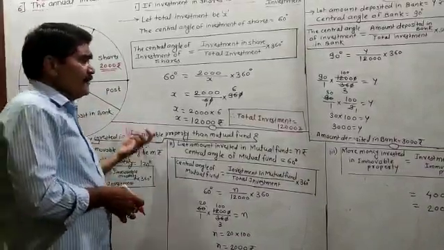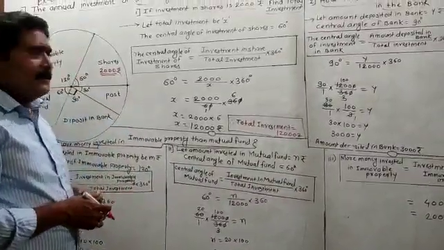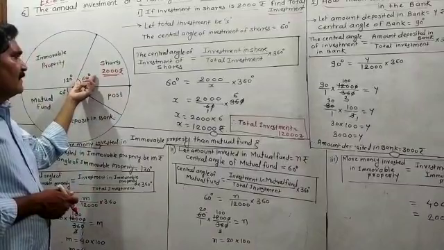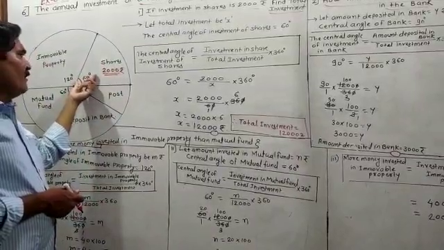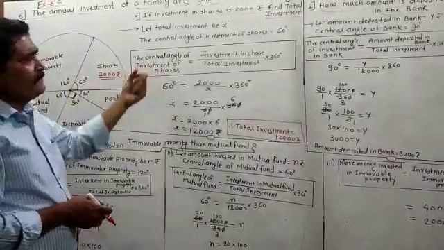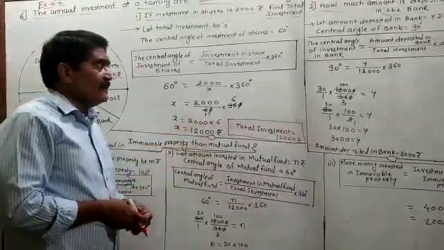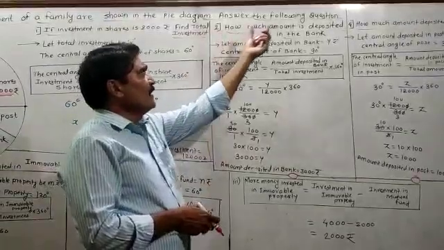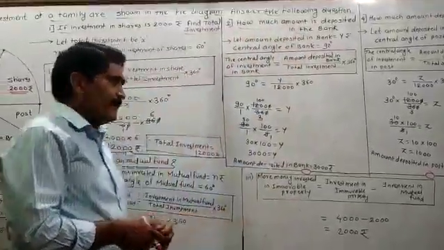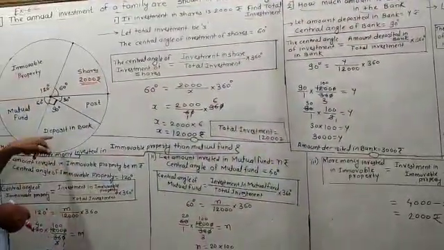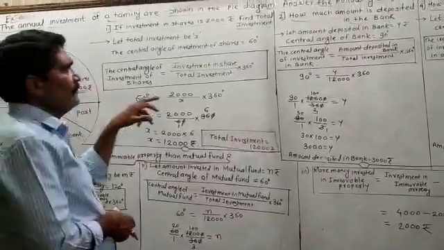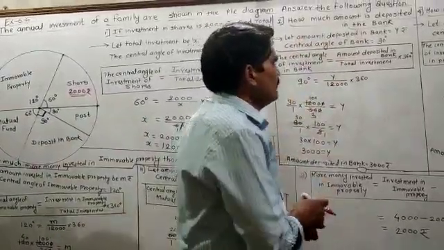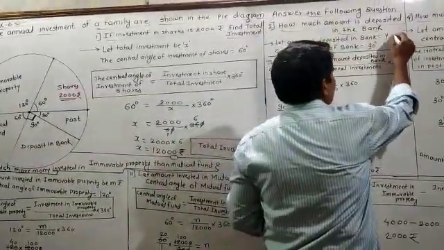Then the second question. Everybody understand: the investment of the shares is given 2000, the central angle of share is 60 degree, and according to that you have to find out total investment by this formula. Once you get the total investment, at that time you have to start with the next question. How much amount is deposited in bank? So the central angle of the bank is 90 degree. The amount deposited in the bank is equal to Y rupees.